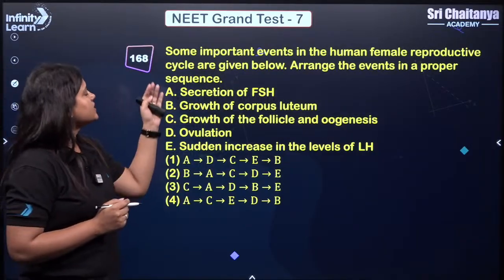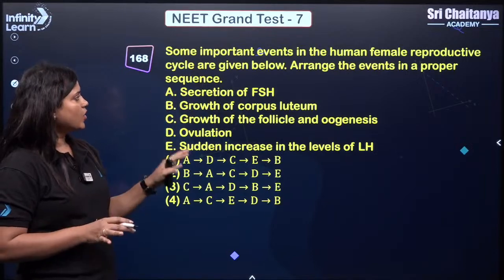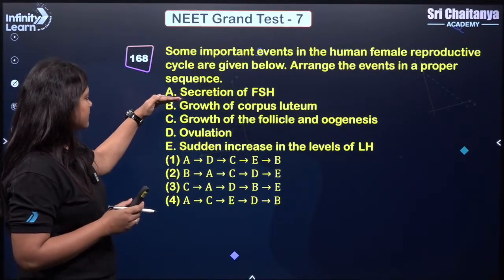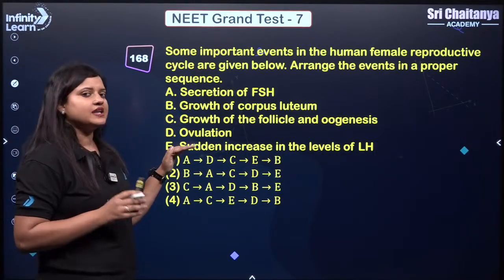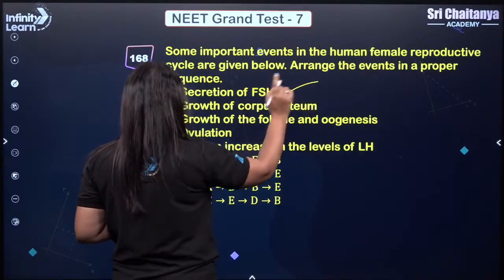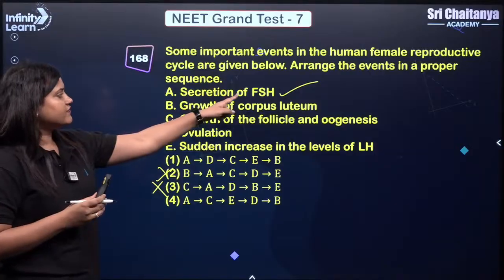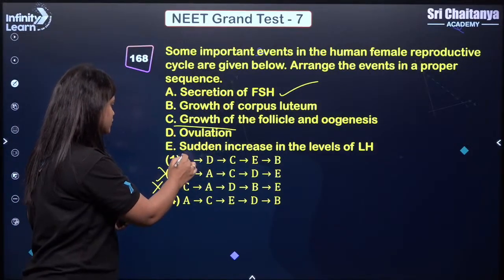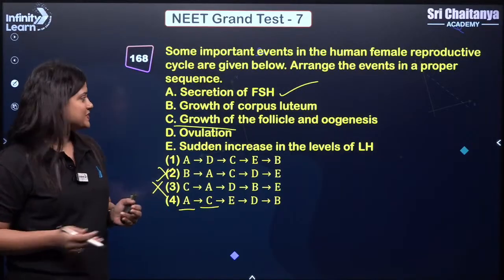Next question. Some important events in the human female reproductive cycle are given below. Arrange them in proper sequence: secretion of FSH, growth of corpus luteum, growth of follicle, and sudden increase in level of LH. I will go first with secretion of FSH, A. So I will eliminate 2 and 3. After FSH, growth of follicle will come. So after A, it should be C. So we got our answer, but still we will proceed.